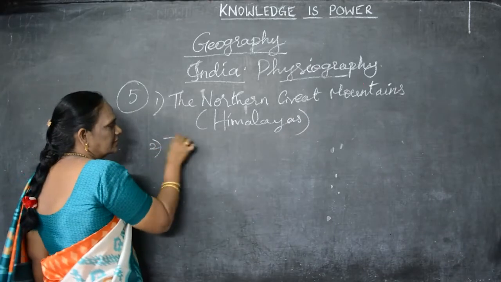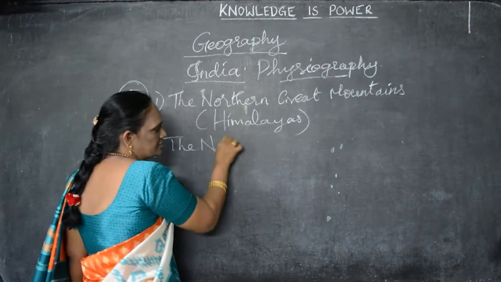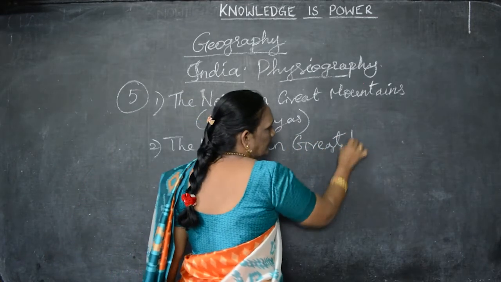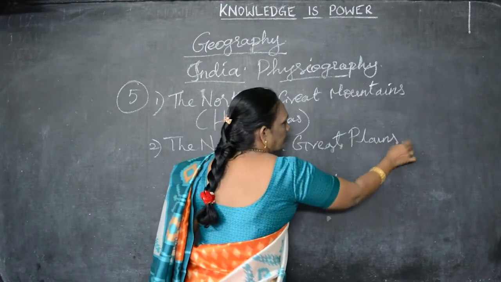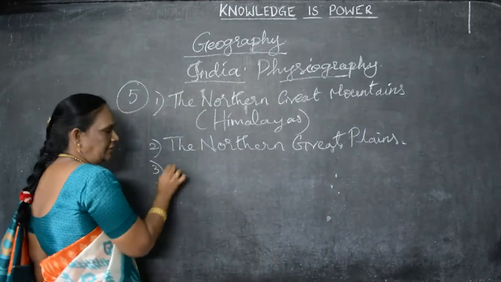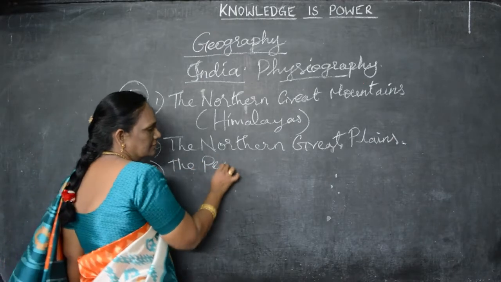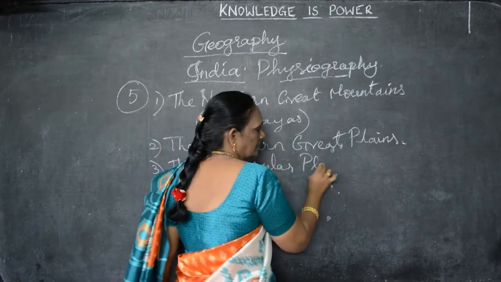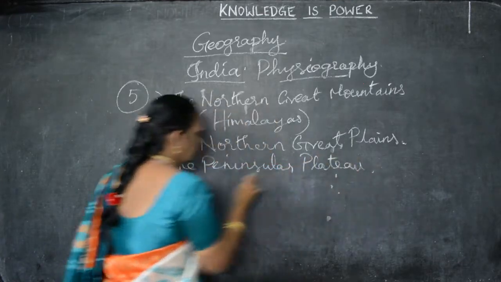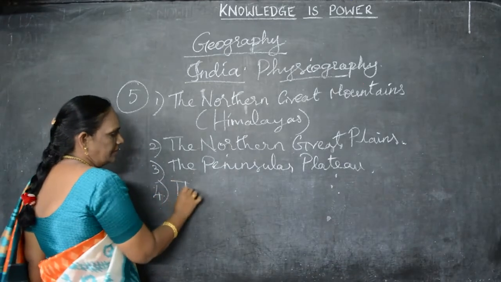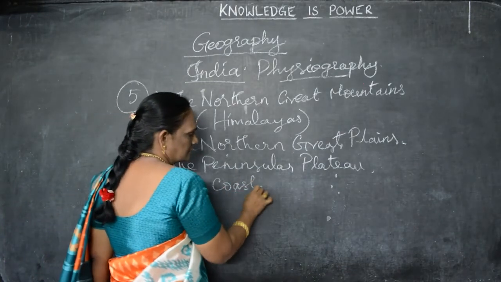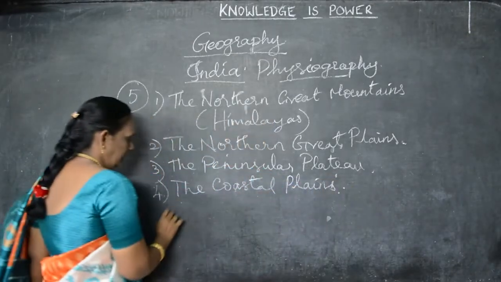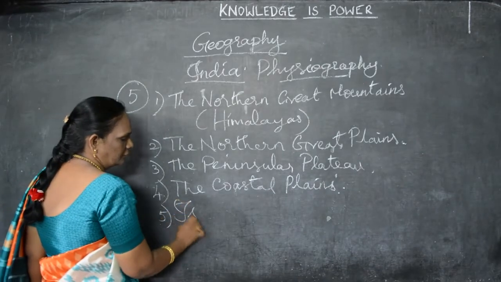And the second one, the northern great plains. And the third one, the peninsula plateau. The fourth one, coastal plains. And the fifth one, the island groups.